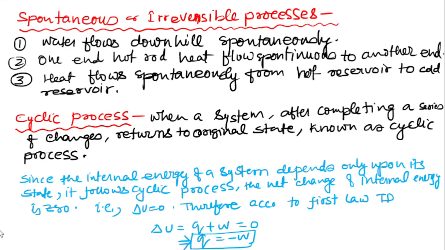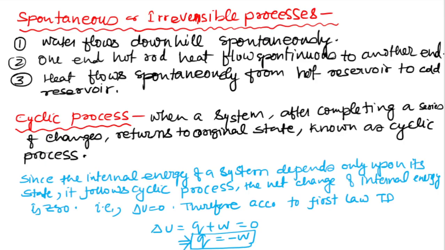So a spontaneous process is something like water flowing downhill. If one end of a rod is heated, heat flow is spontaneous to the other end. Heat flow is spontaneous from a hot reservoir to a cold reservoir. These are the spontaneous or irreversible processes.